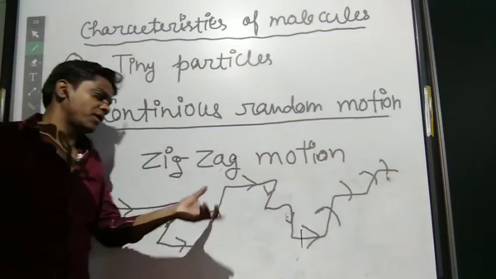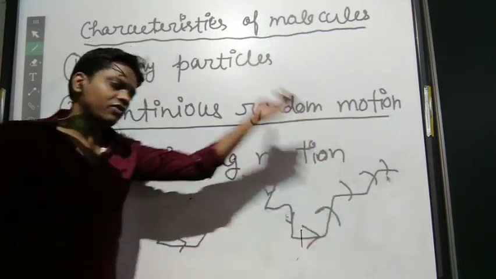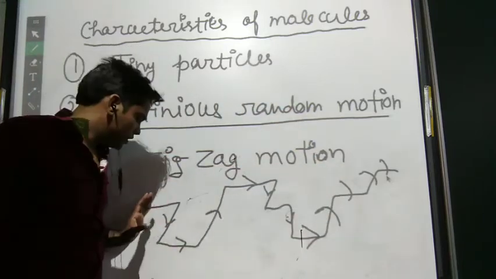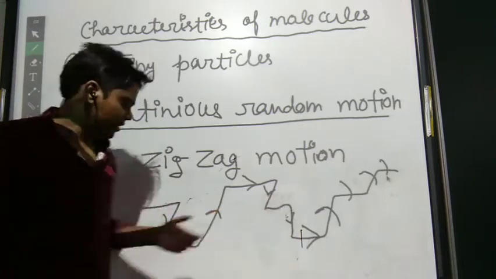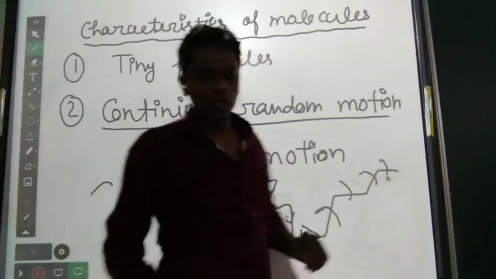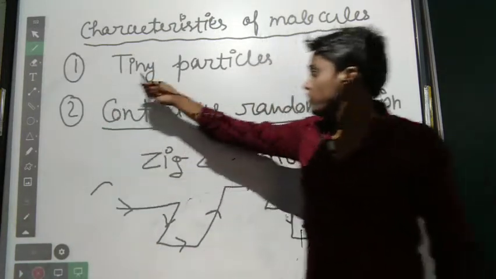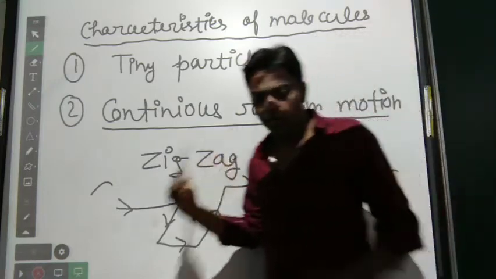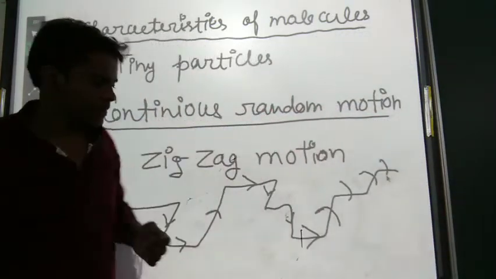It is not a fixed path. It is not linear. It is not circular. It does not follow any kind of path. So it is called zigzag motion. First of all, they are tiny particles. Second, they are in continuous random motion.